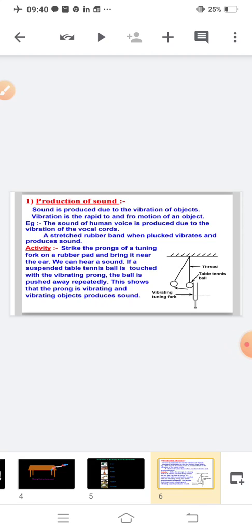The sound of human voice is produced due to the vibration of vocal cords. Clear? In human beings, when your vocal cords start vibrating, then and only then can we produce sound. If the vocal cords do not vibrate, we will not be able to speak. Is this clear? So in a human being, your vocal cords start vibrating, due to which you can produce sound.